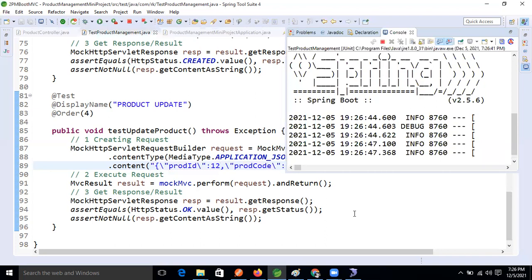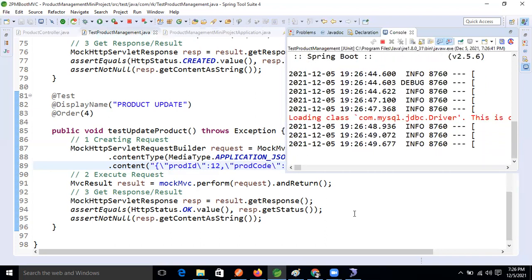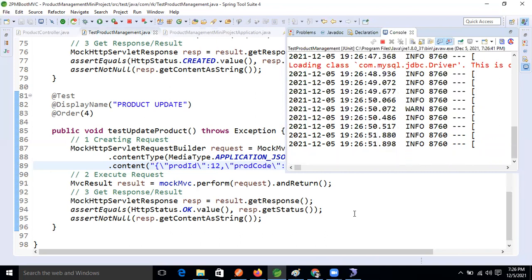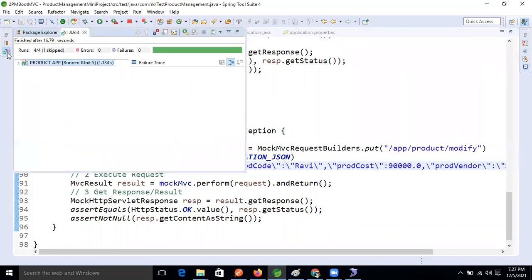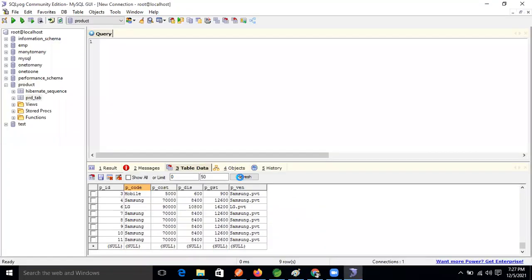Let's see that. Still this one succeeded, right? Oh, still we are getting the success. Now check this one. Why? Now check it in the database. This one should not be giving that. It should throw an error. 12 is not there before, actually it is storing it and showing it.